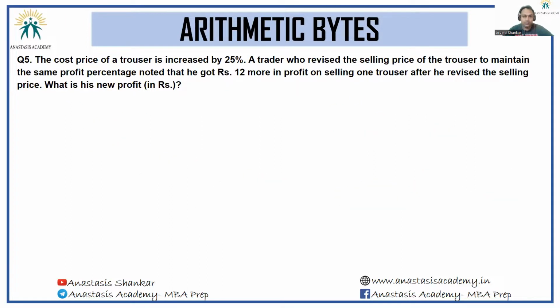Last question. The cost price of a trouser is increased by 25%. The trader who revised the selling price of the trouser to maintain the same profit percentage noted that he got ₹12 more in profit on selling one trouser after he revised the selling price. What is his new profit? Okay, let the initial CP be x and SP be y.